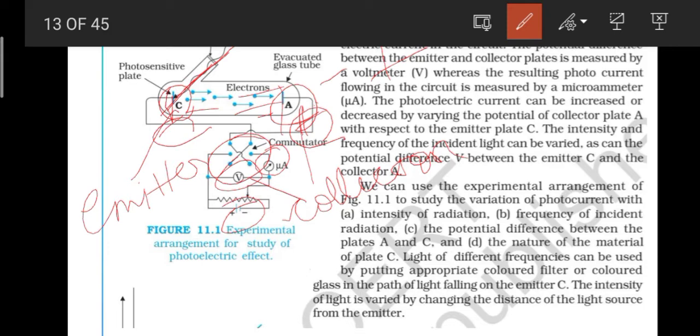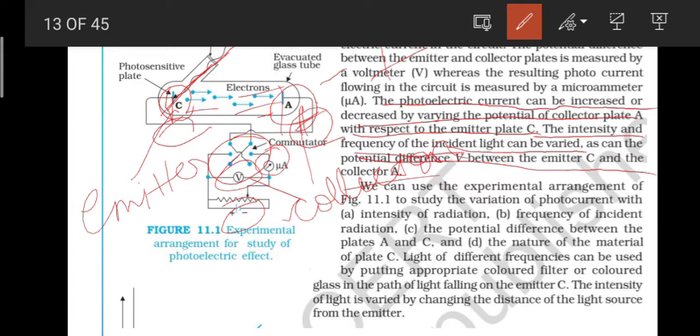Okay, that's the thing. Next, here it is written that the photoelectric current can be increased or decreased by varying the potential of collector plate A with respect to the emitter plate C. So we can also change that. And next, the intensity and frequency of the incident light can be varied, as can the potential difference V between the emitter C and the collector A. So how can we do this?